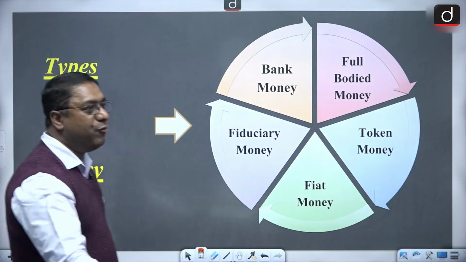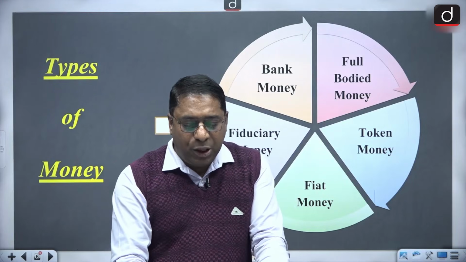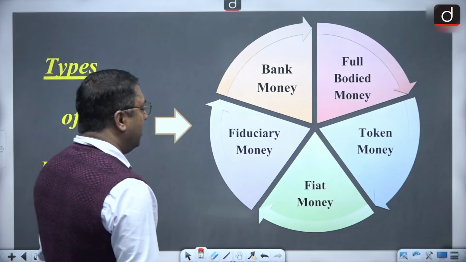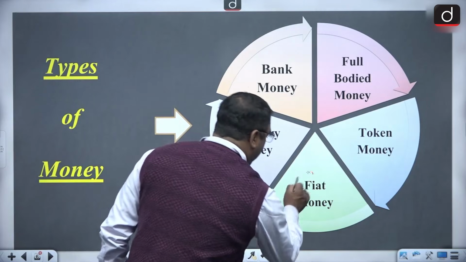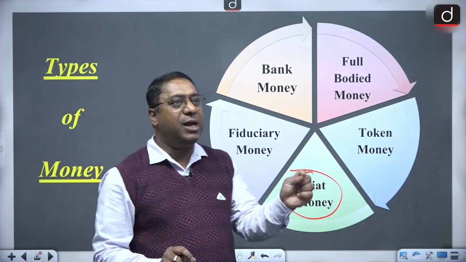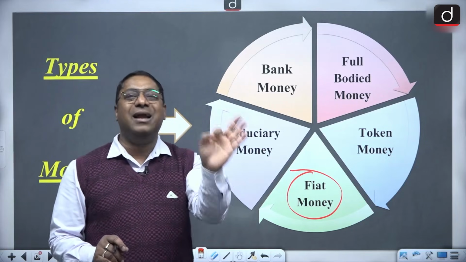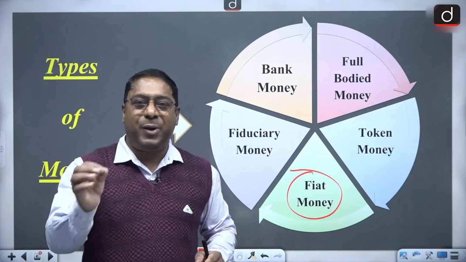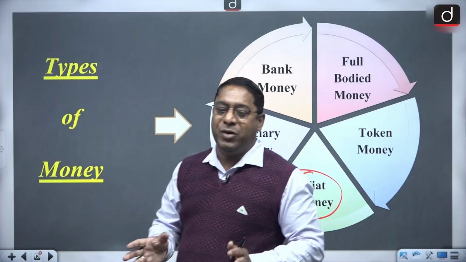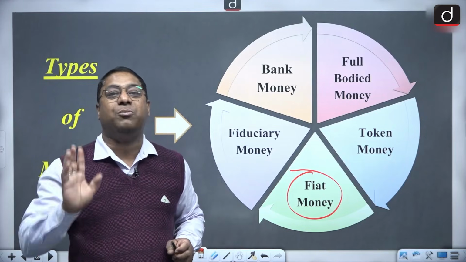Then let's come to the types of money. Now, as I have said, when we talk about the types of money, the first type of money is fiat money. Now, fiat money is nothing else but that money which is declared legal tender by the government. That means the 500 rupee note or the 10 rupee note or the 100 rupee note which is declared legal tender by the government is referred to as fiat money.